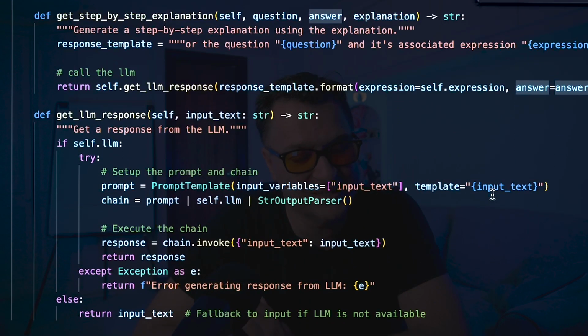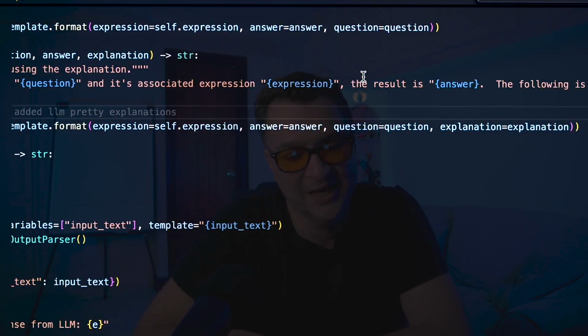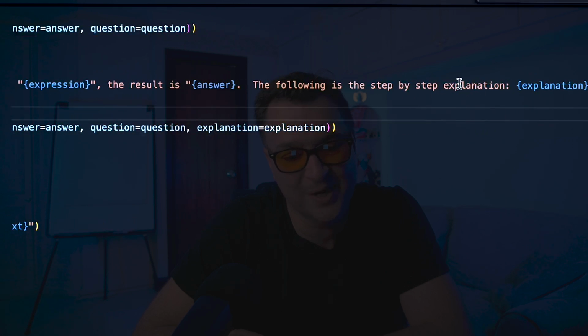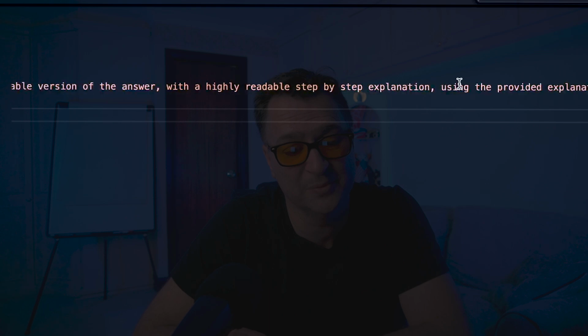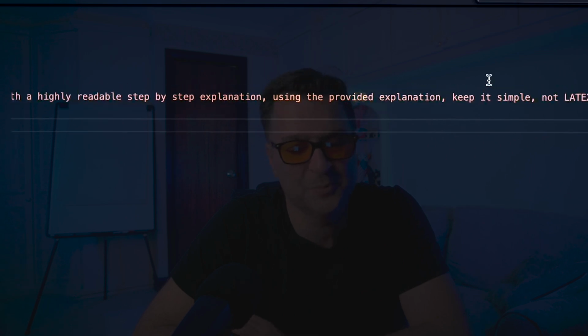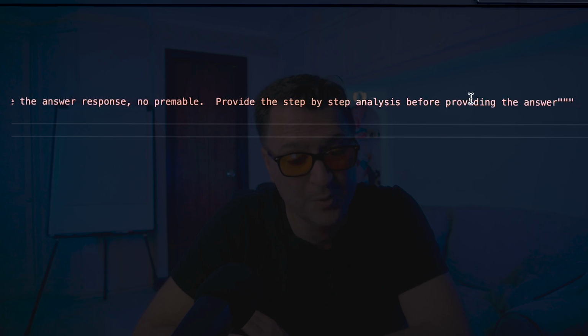And again, for the step-by-step explanation, I do the exact same. So in this case, I say for the question and its associated expression, and the result is this. The following is the step-by-step explanation. Now create a highly readable version of the answer with a highly readable step-by-step explanation using the provided explanation. Keep it simple, not LaTeX. Just provide the answer response, no preamble. Provide the step-by-step analysis before providing the answer.